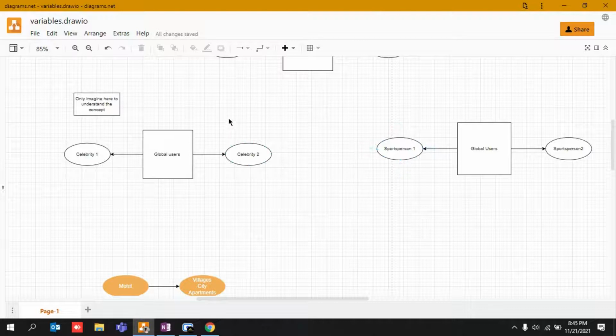And in our entire earth, two celebrities from anywhere and two sports persons, let's say sports person 1, 2, and celebrity 1 and celebrity 2. These are the four people in the entire earth I'm talking about, the global people, right? So now let's get into the Java mode and understand what they can do extra.